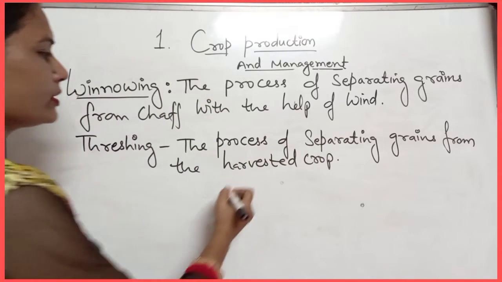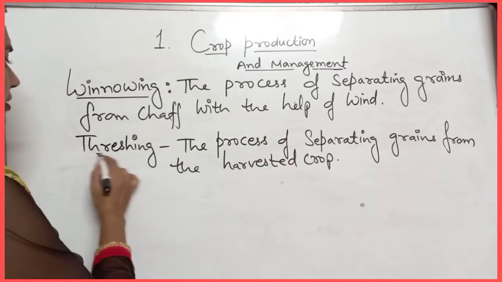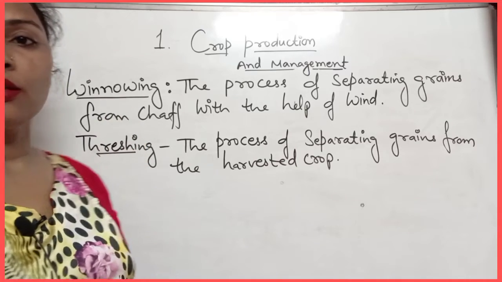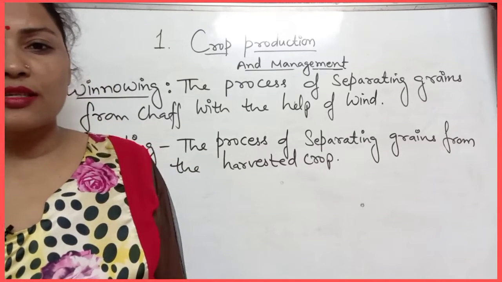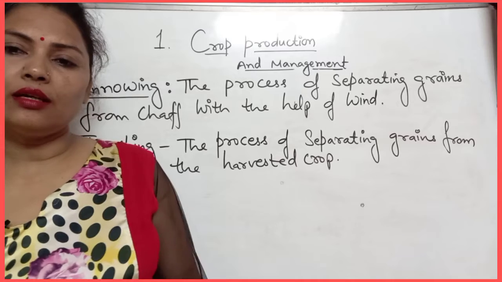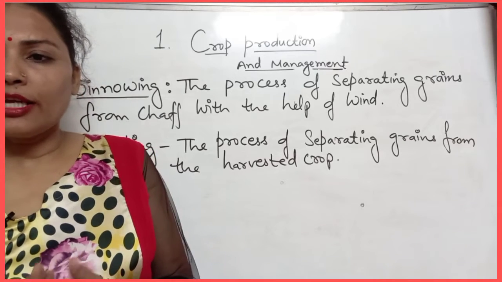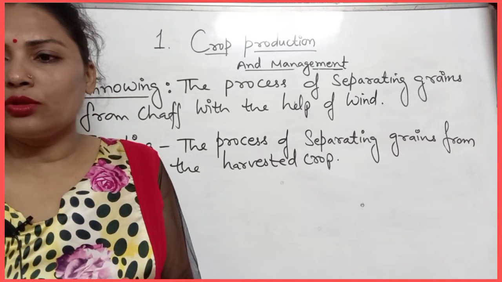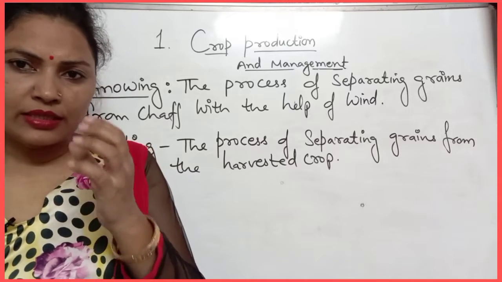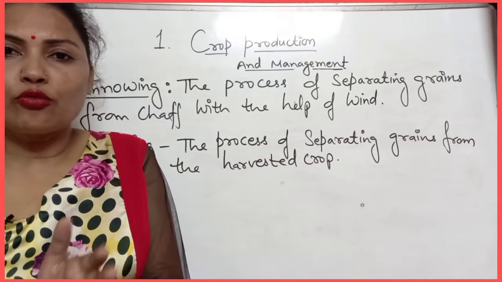So that is known as threshing. Okay, so many terms we have discussed today, so please learn these terms. According to that you can understand what these terms are and what are the uses of these terms.